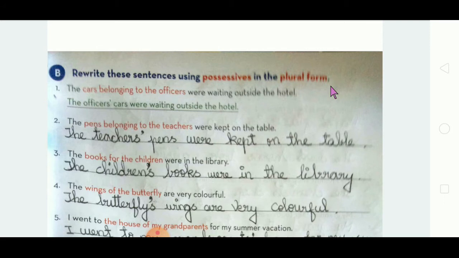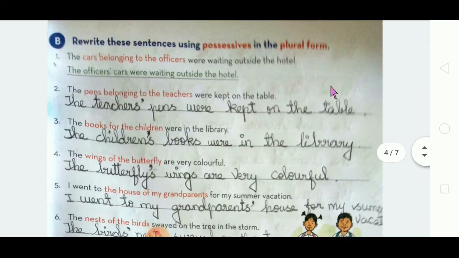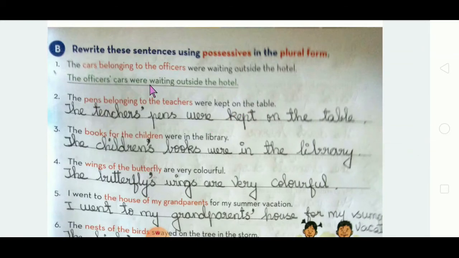So this is easier than that. See, you should just add the apostrophe. That's it. Okay, most of the time you have to add just an apostrophe.